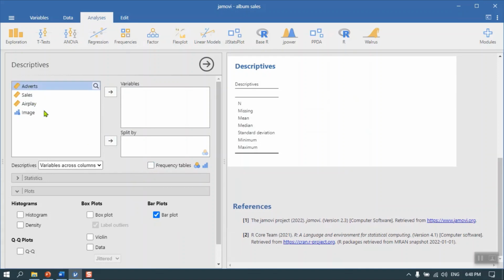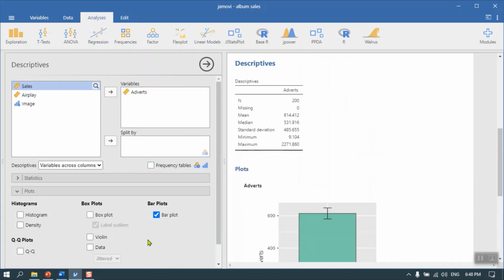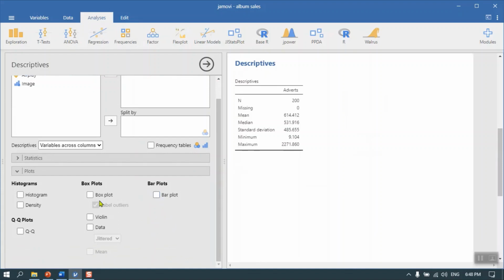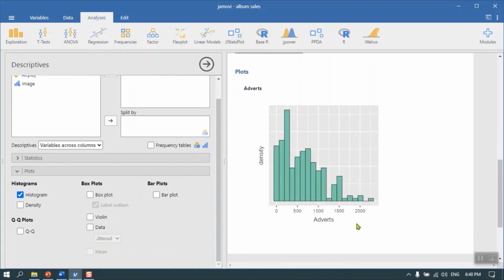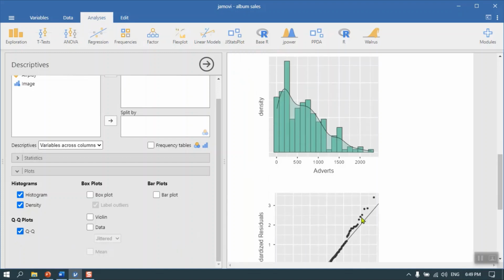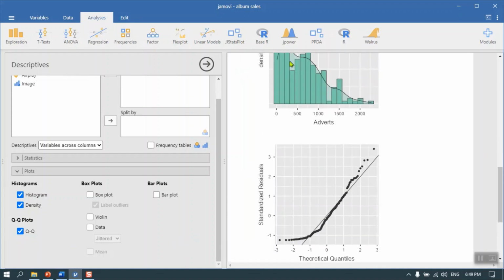If we instead look at the amount of money spent on advertising, that is interesting, because now we can do a histogram of the data. We'll see the density on the Y axis, and the amount of money spent in advertising. It's really quite a skewed distribution, all lumped up at the lower end. We could do a QQ plot to see if it's Gaussian, but it certainly isn't. Take a look at that skew. That's not going to be terribly interesting there.